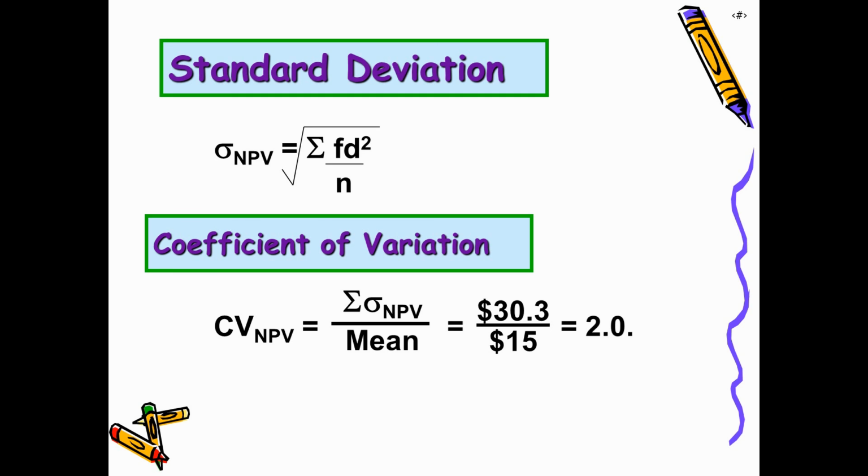Then there are other techniques like standard deviation and the coefficient of variation. Standard deviation explains how much our returns or inflows are going to vary with respect to the mean value, the average value of returns. So the projects which have lower standard deviation and lower coefficient of variation are considered to be more stable and better projects, and we can think of choosing those projects in our analysis.